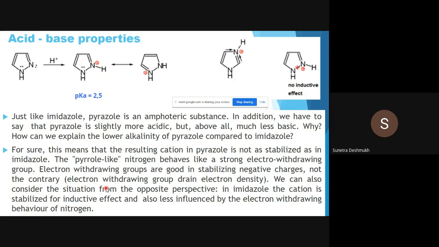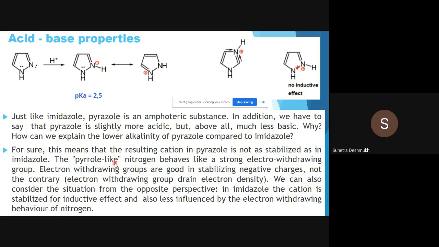The pyrrole-like nitrogen behaves like a strong electron withdrawing group. Electron withdrawing groups are good at stabilizing negative charge, not the contrary; they drain electron density. We can also consider the situation from the opposite perspective. In imidazole, the cation is stabilized by the inductive effect and is also less influenced by the electron withdrawing behavior of the nitrogen.